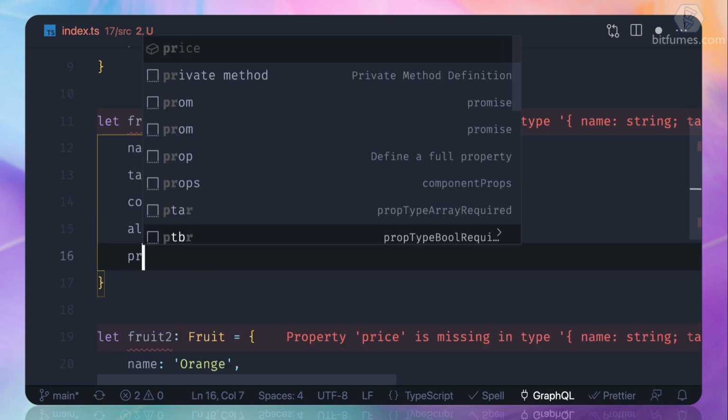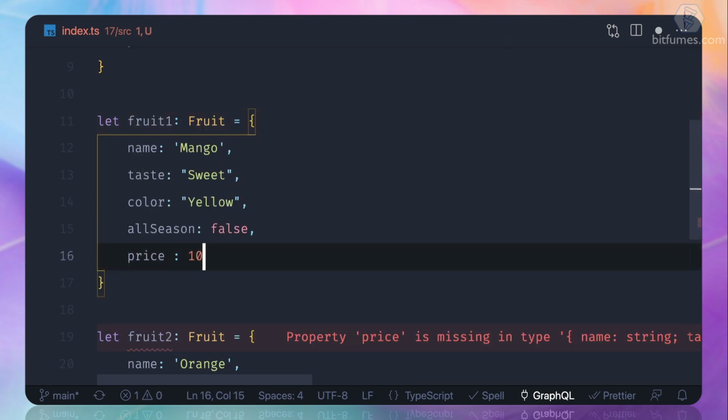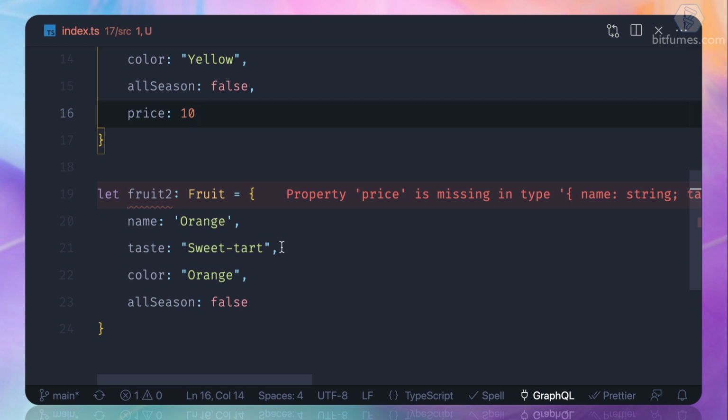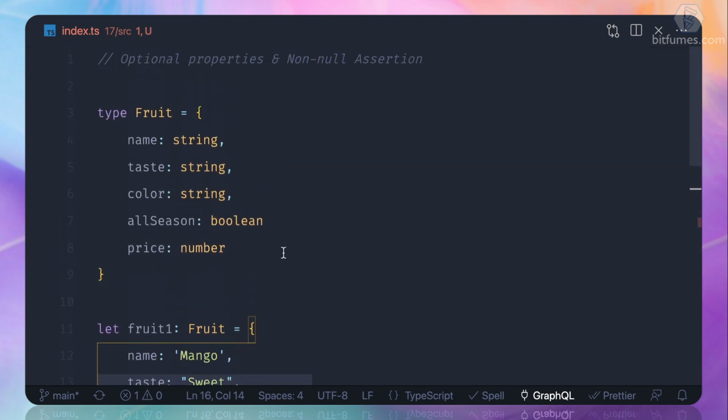So if I give the mango a price, let's say 10, then that's okay. Fruit 1, the mango, is happy, but fruit 2, orange, is not happy. So how can we make this price property optional? That means sometimes I want it and sometimes I don't.